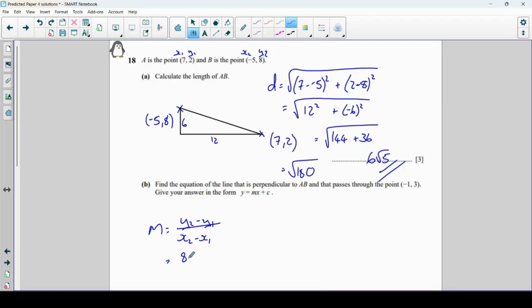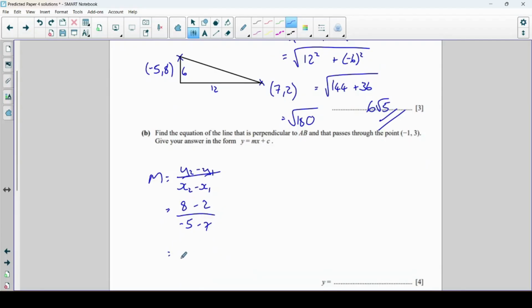So 8 subtract 2 divided by minus 5 subtract 7. So 6 over minus 12. So the gradient of AB is negative a half, but I want perpendicular to AB. So we want the negative reciprocal of that. The negative reciprocal of minus 1/2 is 2. So our gradient is 2.